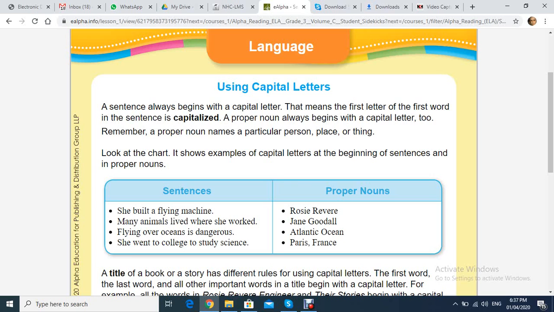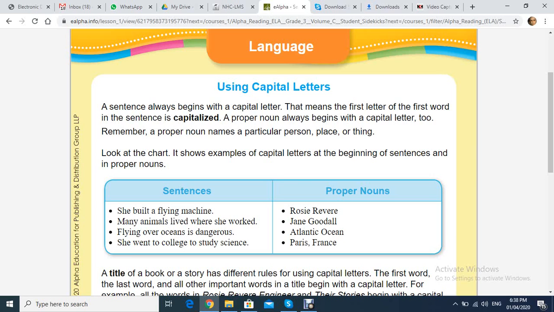Okay, let's see our lesson today. We are talking about using capital letters. A sentence always begins with a capital letter. That means the first letter of the first word in the sentence is capitalized. A proper noun always begins with a capital letter.